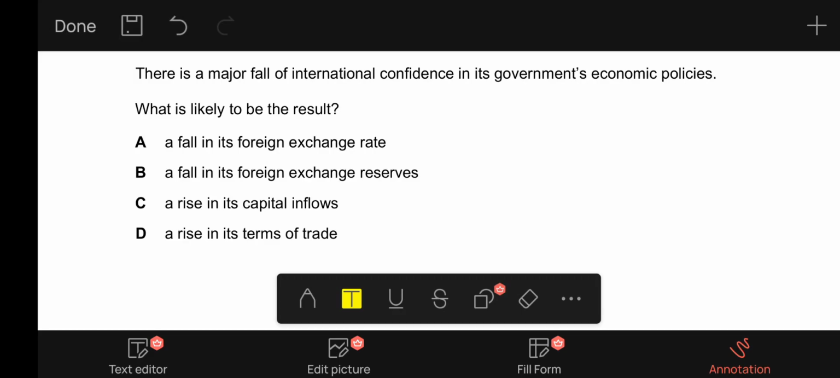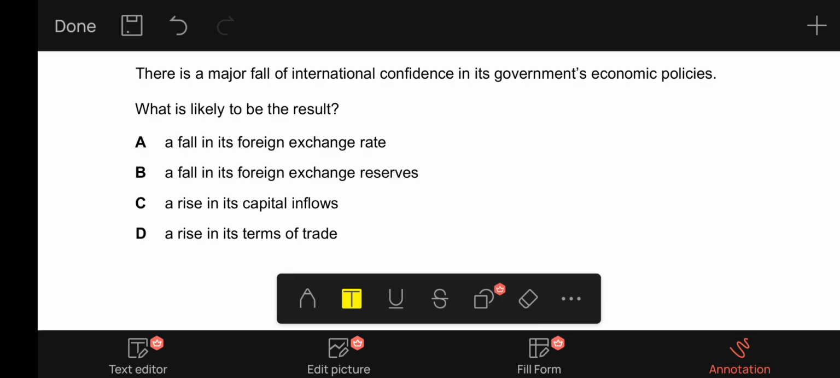So B is correct. And C says a rise in its capital inflows. This is incorrect. There will be a rise in capital outflows because people will withdraw funds and money from the economy, not inject it into the economy. So C is also incorrect.